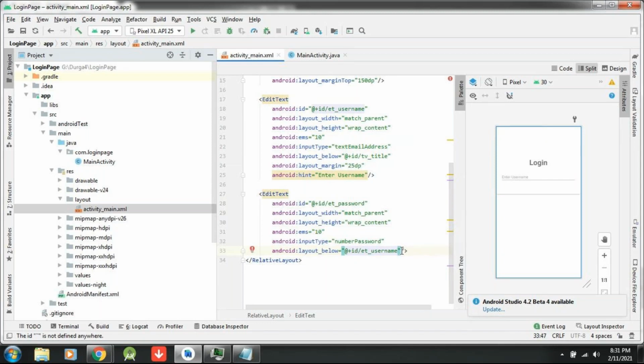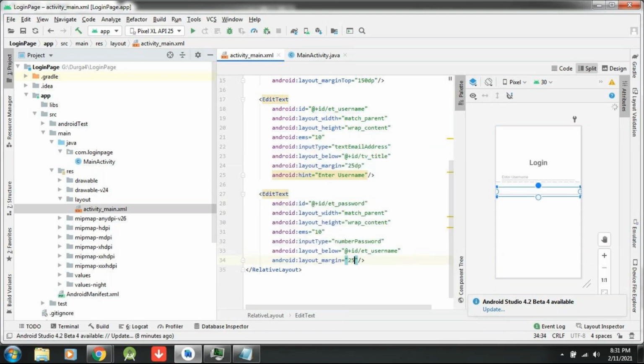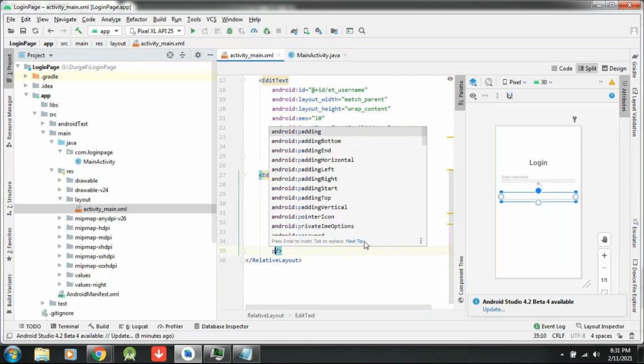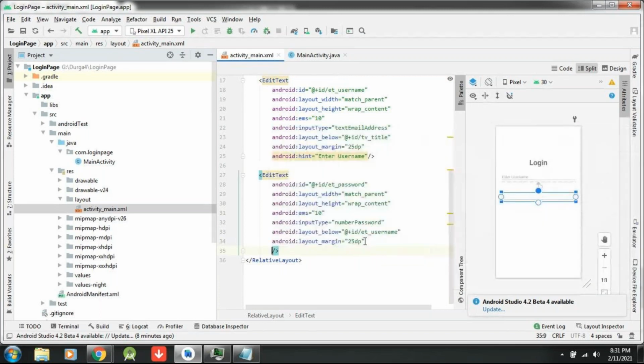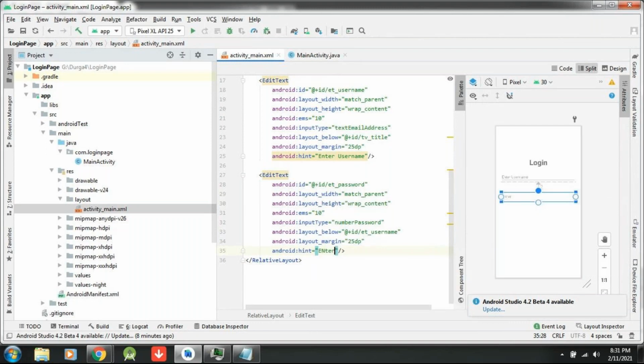Next, I would like to provide some margin for this. Margin on four sides. How much I have given for username, the same way I have provided for this one. Next, here I am writing a hint, because the user has to enter something. For that, I am writing Enter password. Okay, so these two are okay for me now. Username field is there, password. Now I will write the sign in button.